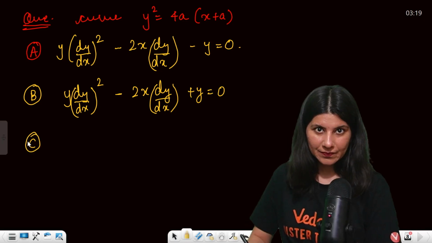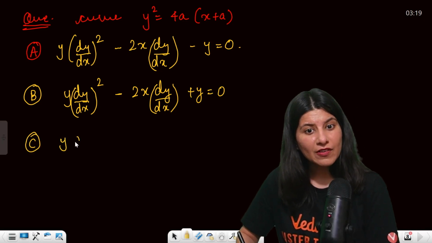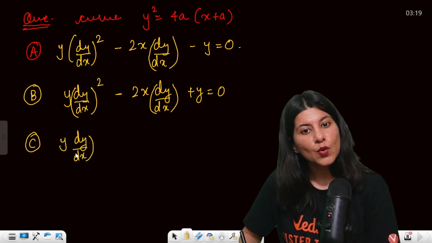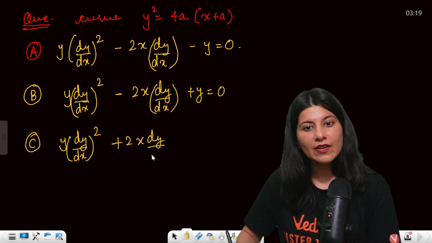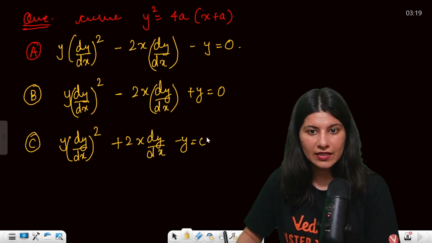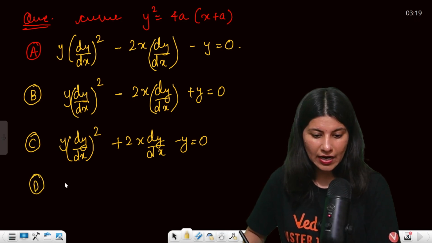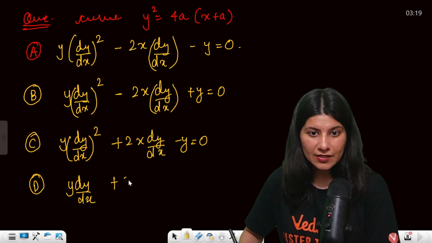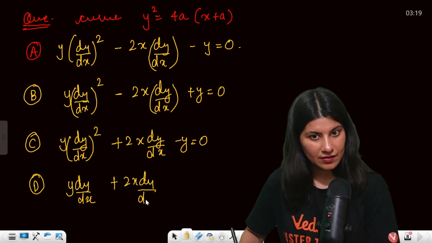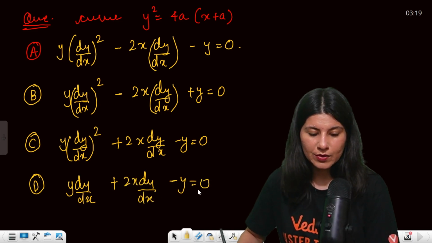Option C will be y (dy/dx) whole square plus 2x dy/dx minus y equals 0. And option D is y dy/dx plus 2x dy/dx minus y equals 0.